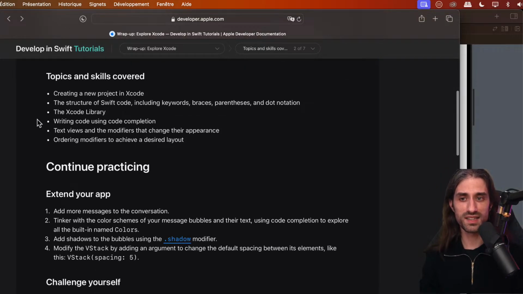So what topics and skills have we covered? Creating a new project in Xcode, the structure of Swift code, including keywords, braces, parentheses, and dot notation.